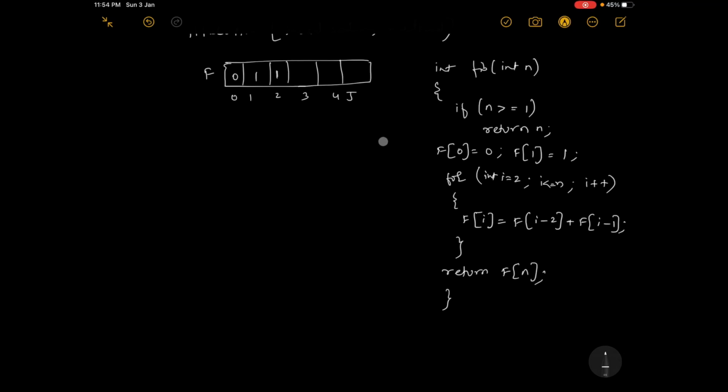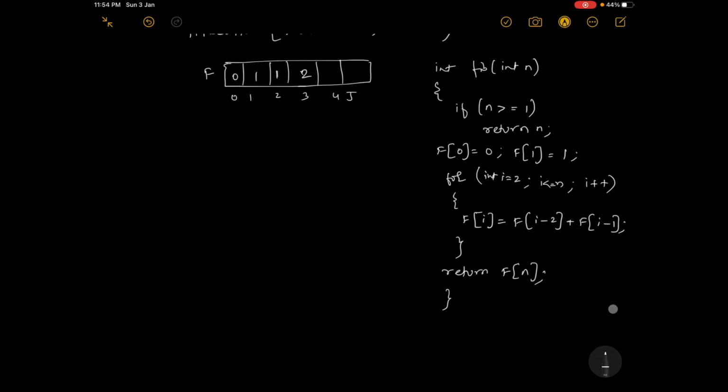If n is 3, then 3 minus 2 is 1 plus f of 2. What is happening here is i is changing from 2 to n. First you will get f of 2, then the next for loop iteration is done, i has increased, so for f of 3 it finds the answer and puts it here.